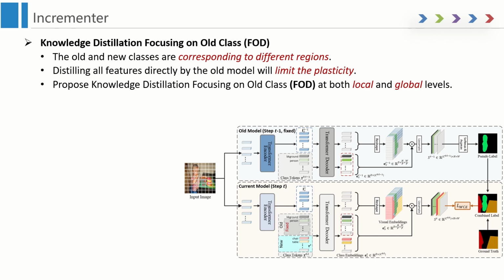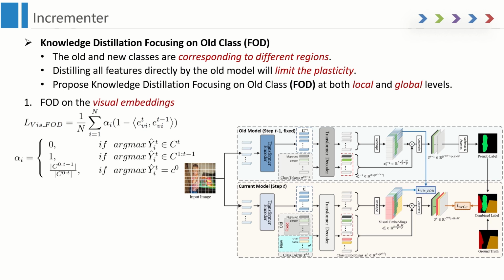Therefore, we argue that not all features in the current model must be distilled by the old model, and we propose a novel knowledge distillation scheme, FOD, that only focuses on distilling the features of the old classes. We first perform FOD on visual embedding features. We get the old class regions through the current ground truth, and perform knowledge distillation only on the features in the old class regions, as the features with blue borders. The knowledge distillation loss utilizes the cosine similarity.